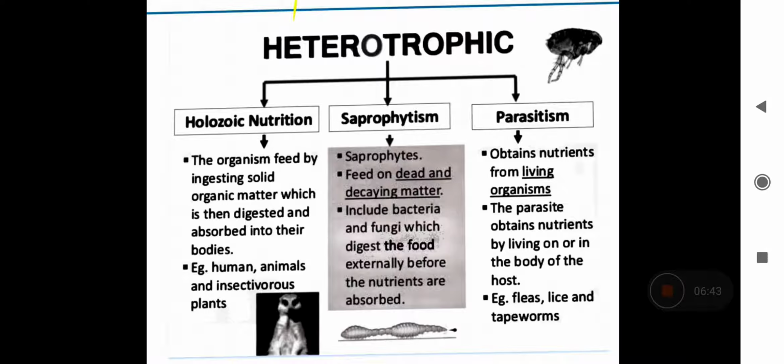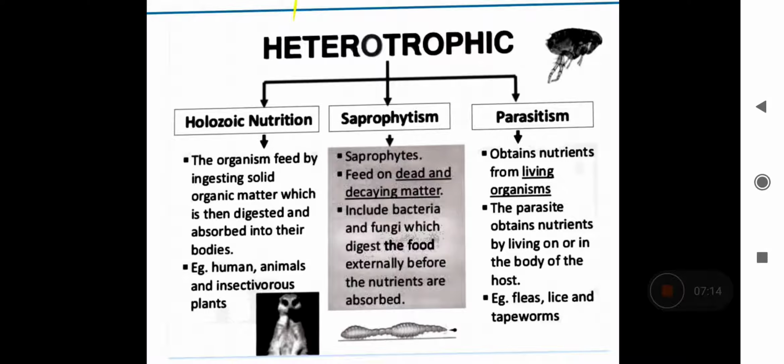Okay, they will not take in food as we are eating. What they do is secrete the digestive juices on the food, and the food is digested while it is still to be ingested. The digested food is then ingested by the organisms, like all your decomposers, bacteria, fungi. They are saprotrophs, they are saprophytes. They feed on dead and decaying matter.